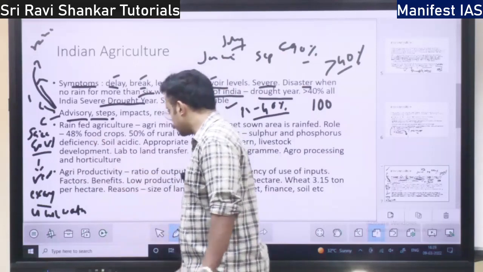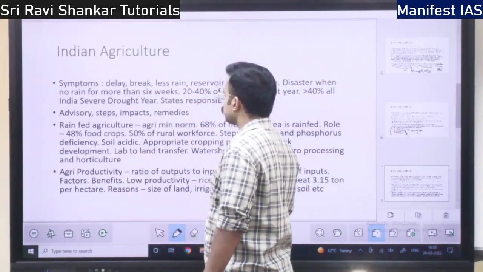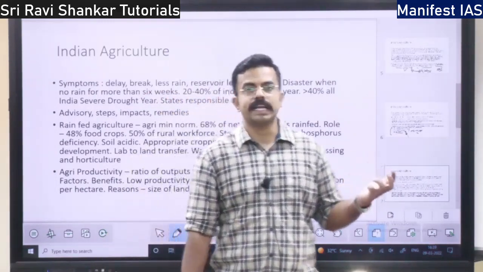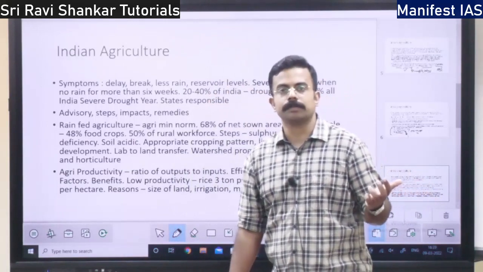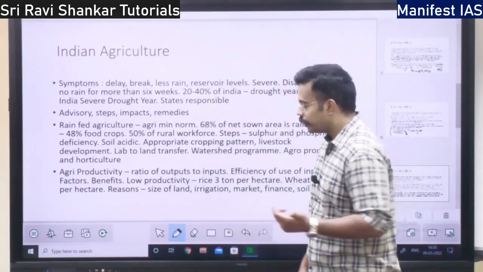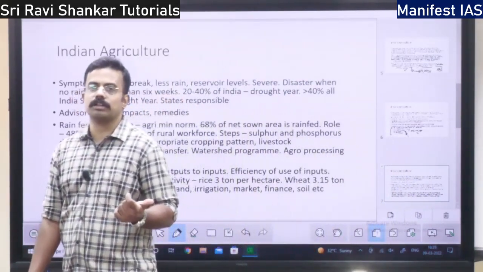So what are the steps? You can have watershed area development, that is one step. Then rainwater harvesting is a step. Then you have the command area development program, that is also a step to reduce drought.